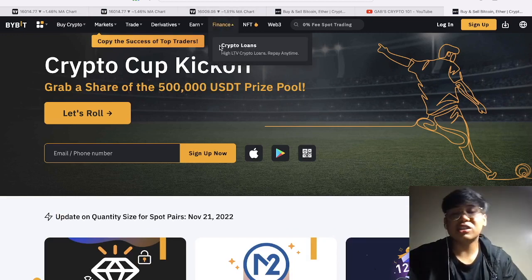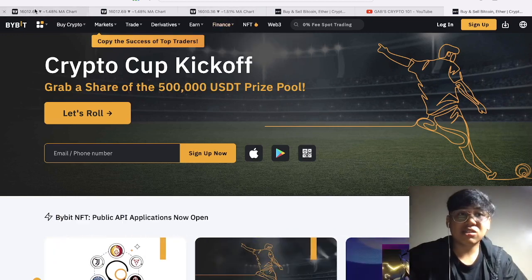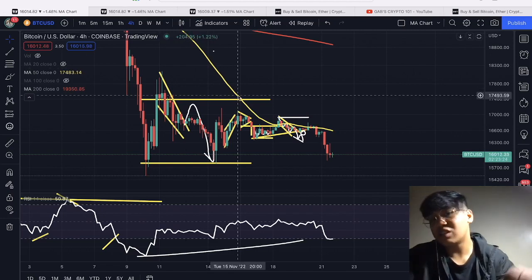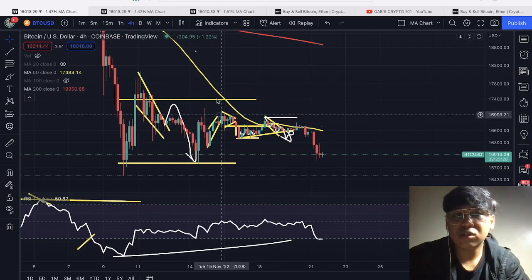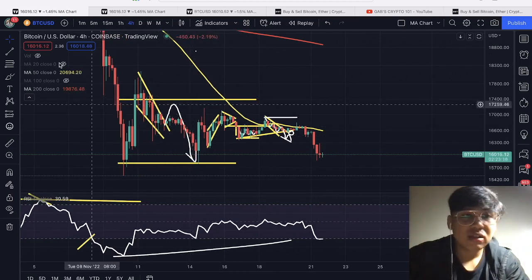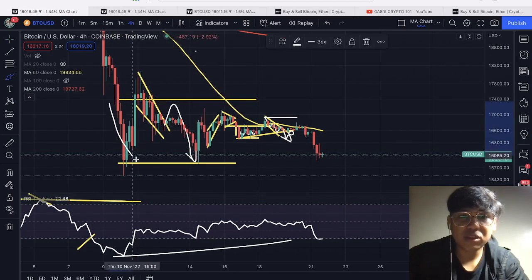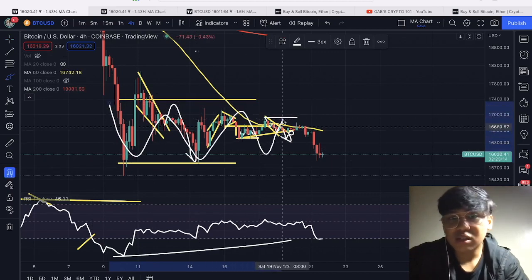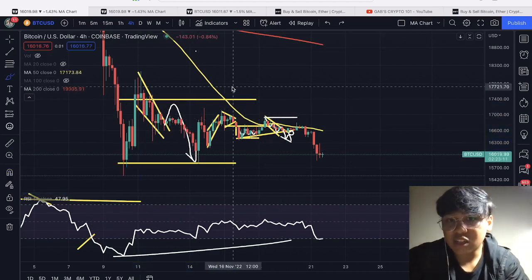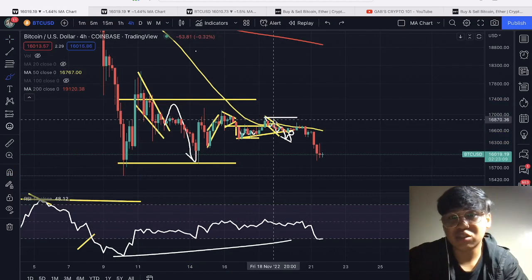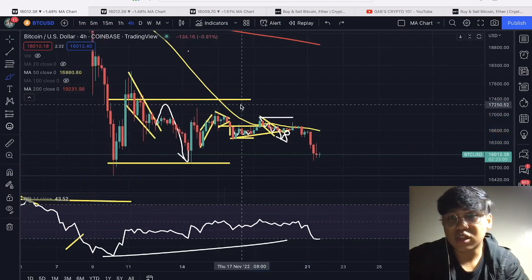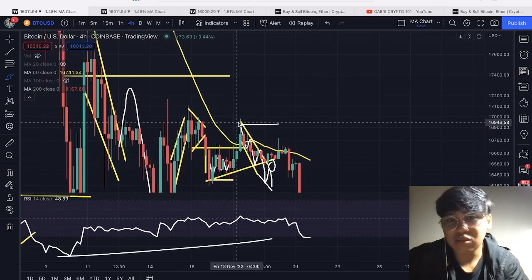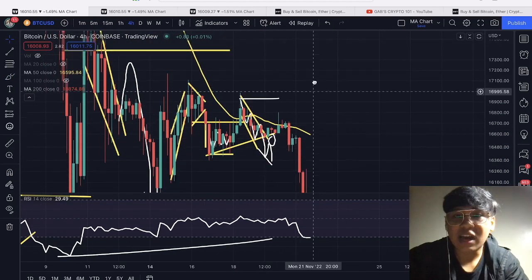So that is what we are currently seeing for the weekly time frame. Let's now dive in within the very short term, and let's try to look at the data and understand what is happening right now. So as you can see, if you're going to zoom out within the 4-hour time frame, we are still consolidating between this support and resistance area ni Bitcoin, but there is a clear trend ngayon, and that is we are seeing a massive rejection within the 50 MA sa 4-hour time frame. So that is wherein we got a massive rejection right now dito kay Bitcoin price action.